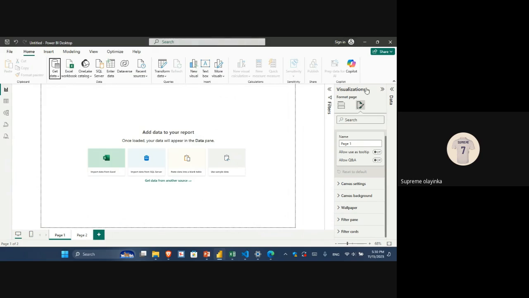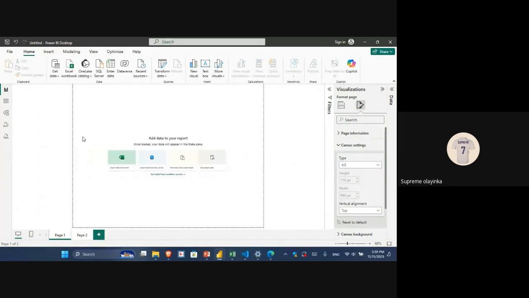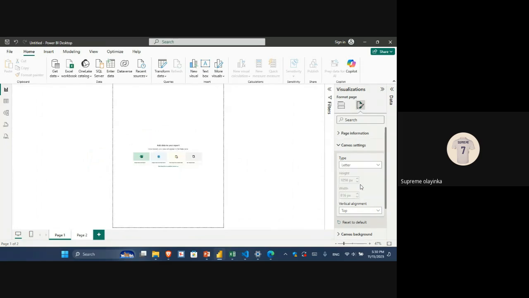Okay. The next thing you want to do is canvas setting. Now let's collapse this one. Let's go to canvas setting. That means you want to basically set the size of this thing. So we have 5 different types of Canva. The first one is 16:9, the one on my screen presently. The next one is 4:3. Can you see it's a little bit smaller? The next one is letter. It will look like an A5.